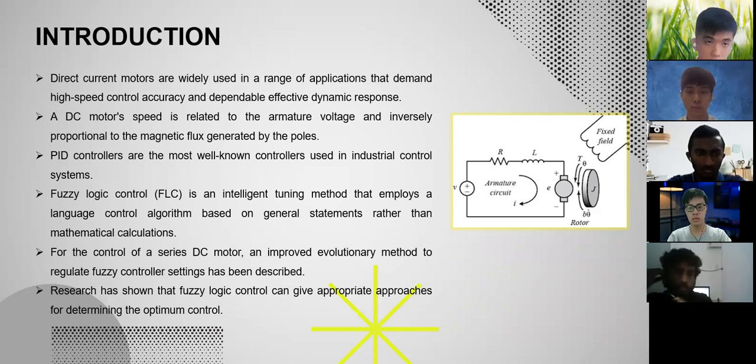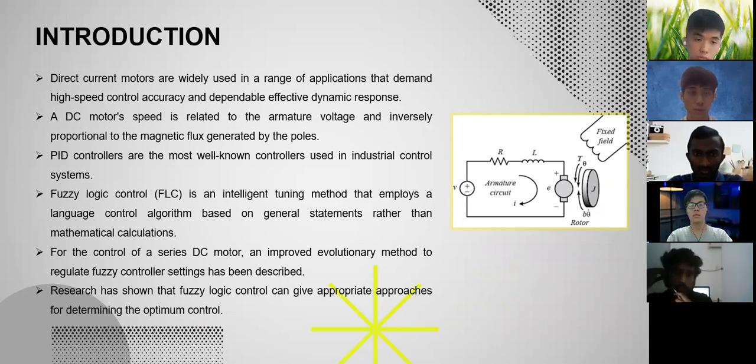A fuzzy logic control is also an intelligent tuning method that employs a language control algorithm based on general statements rather than mathematical calculation. For the control of a series DC motor, an improved evolutionary method to regulate fuzzy control settings has been described. There is also much research that gives appropriate approaches to determine the optimum control.